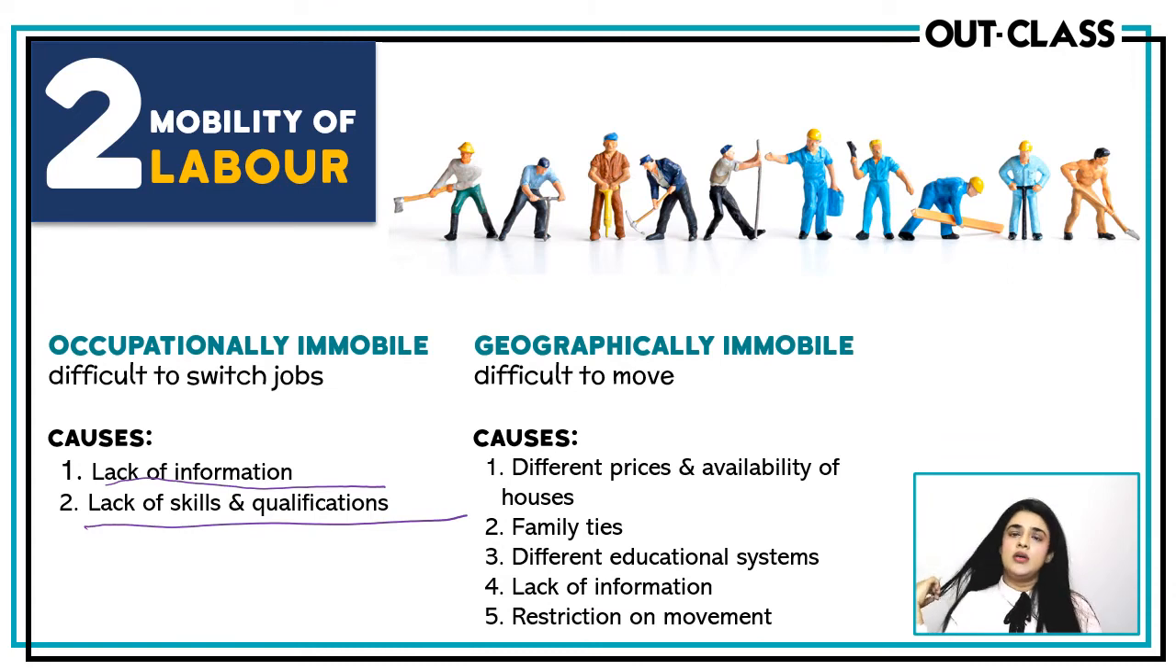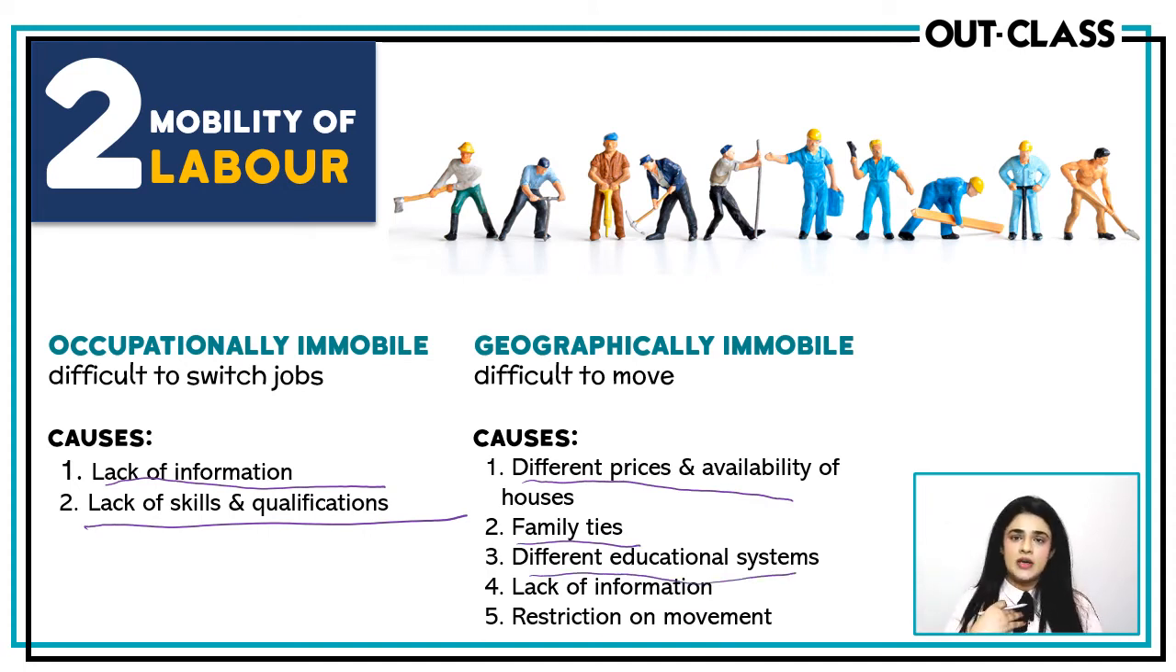I would like you to think that on the whole, most of the people will find it difficult to move from one place to another. उसमें उनके कुछ भी हो सकते हैं, family ties, if you just look at the information on the screen, family ties, different educational systems. Sometimes there's lack of information.